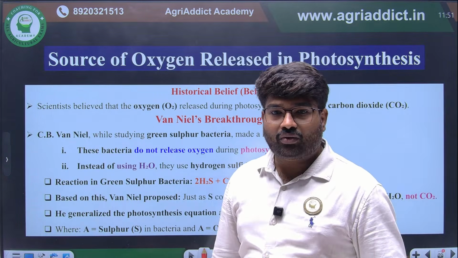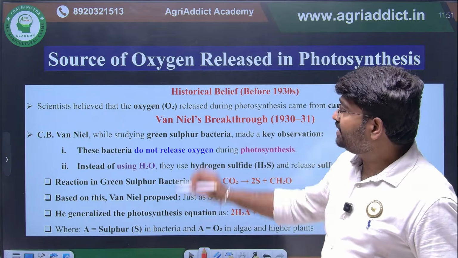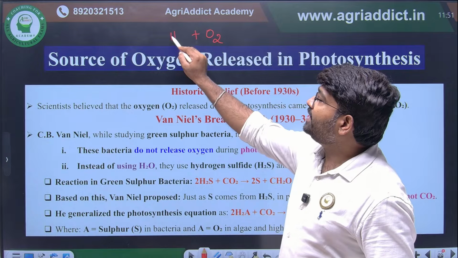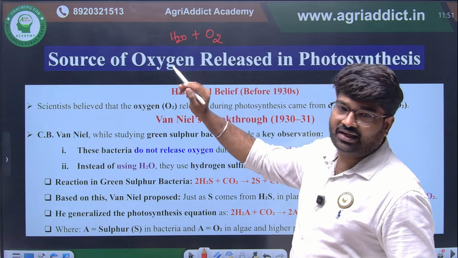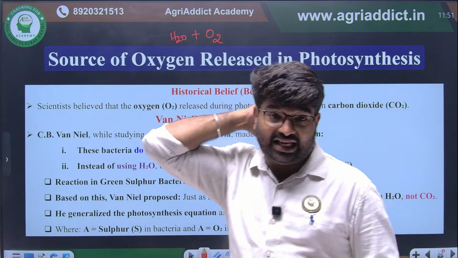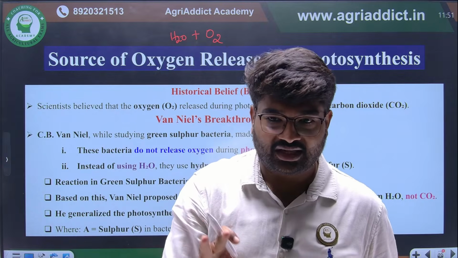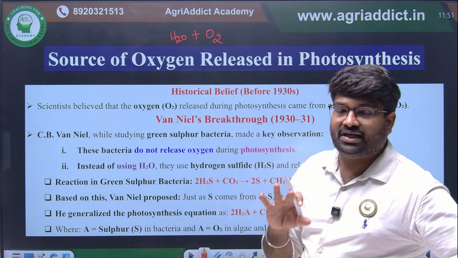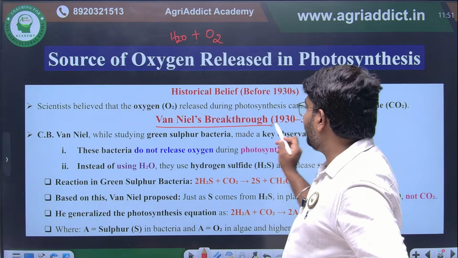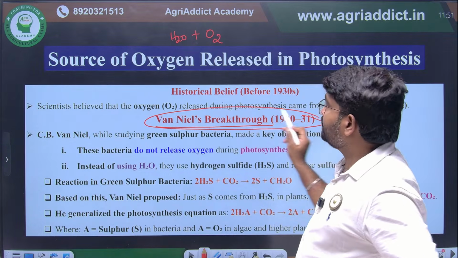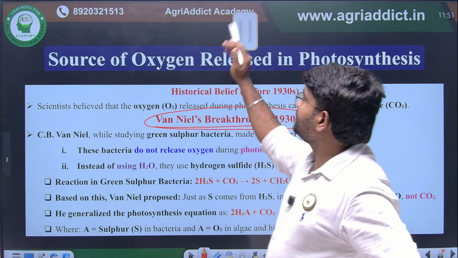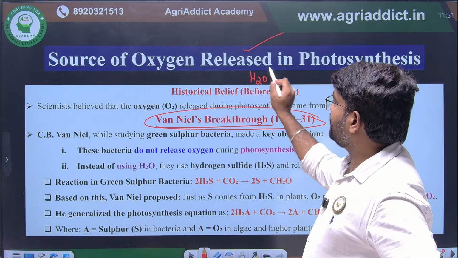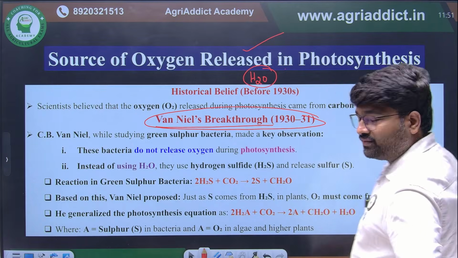Now another most important thing you have to remember: the oxygen evolved during photolysis of water comes only from water and not from carbon dioxide. The oxygen molecule released during the photosynthesis process is coming from the water molecule, not from carbon dioxide. This was proven by Van Niel. This is another important objective point you have to remember.